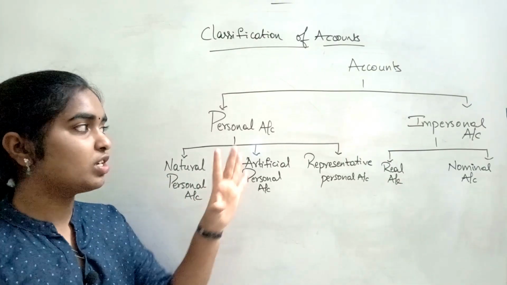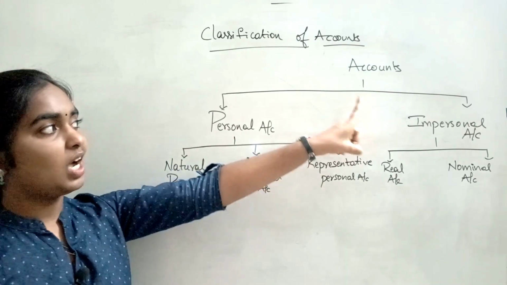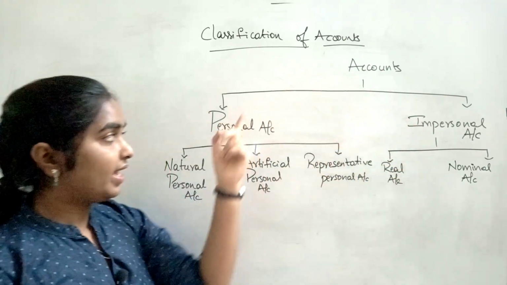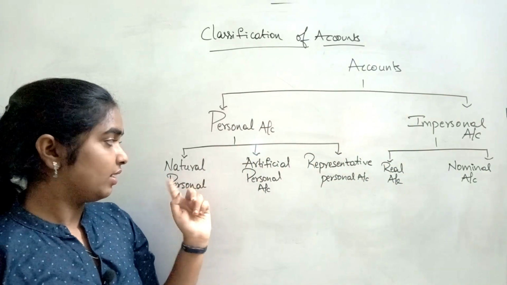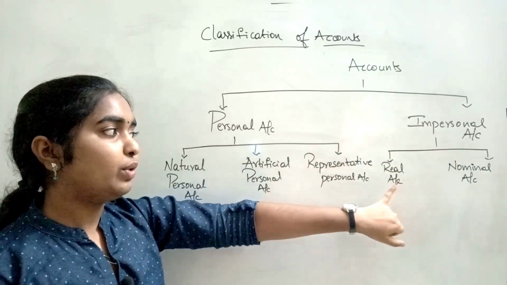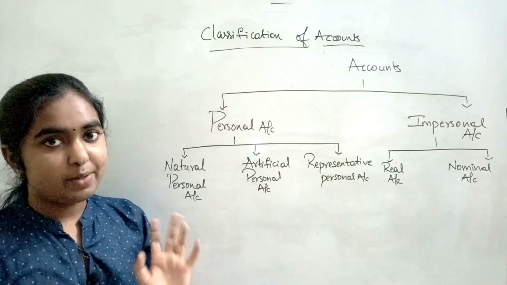So here I have mentioned all the classification. So these accounts are first classified into two: personal and impersonal. Again, this personal is classified into three: natural, artificial and representative. And this impersonal is classified into real and nominal. So let's understand one by one.